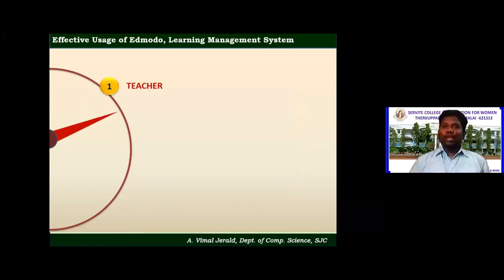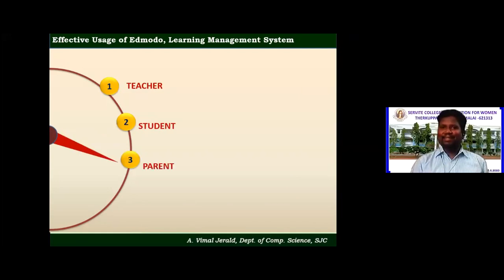Now you can have 3 accounts. See who can be part of this Edmodo platform: teachers, students, of course, because teachers and students form a class. And the wonderful thing is that the parent also will be part of it. The parent will be able to know what work is given by the teacher and how their children perform in the work given by the teacher.